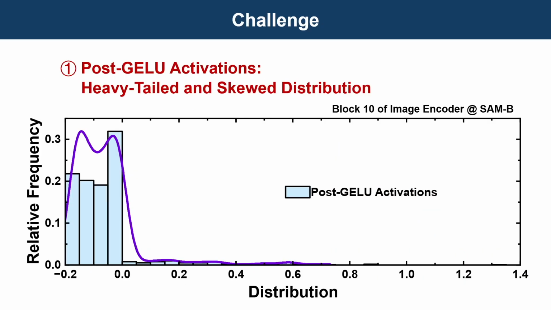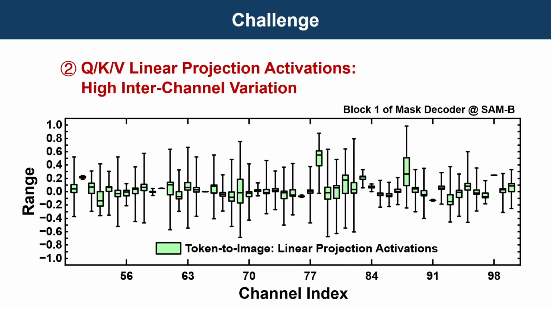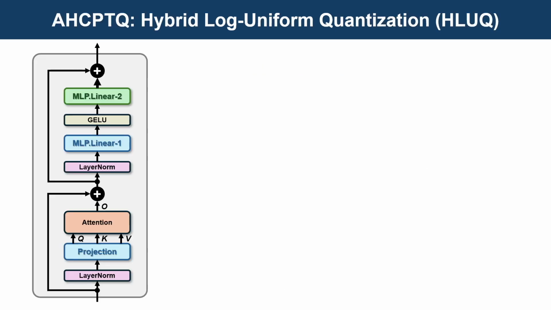However, applying PTQ to SAM is not straightforward. We observed two unique challenges during quantization. The first one comes from the post-GELU activations, which follow a heavy-tailed and skewed distribution. This irregularity makes it hard to assign quantization grids. Second, the query, key, value, and linear 1 projections exhibit substantial inter-channel variation. This variation makes it difficult to decide the proper quantization scales and zero points. To overcome these challenges, we introduced AHCPTQ, which brings together two complementary techniques.